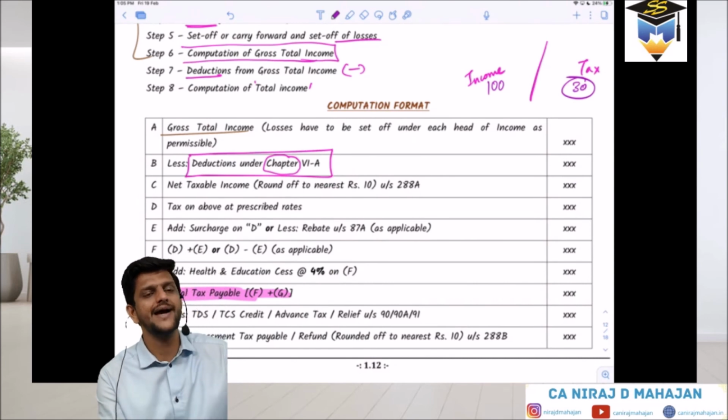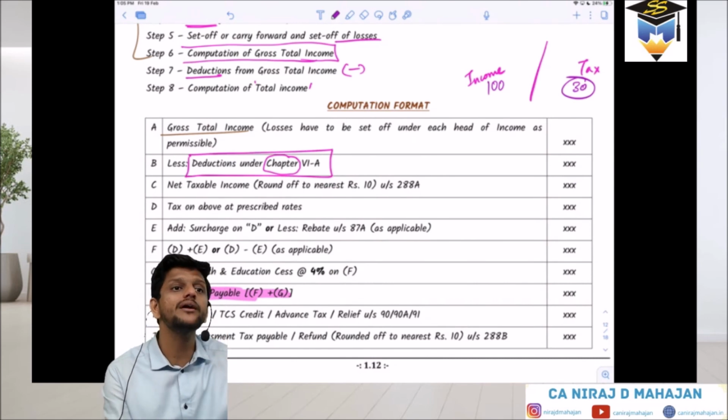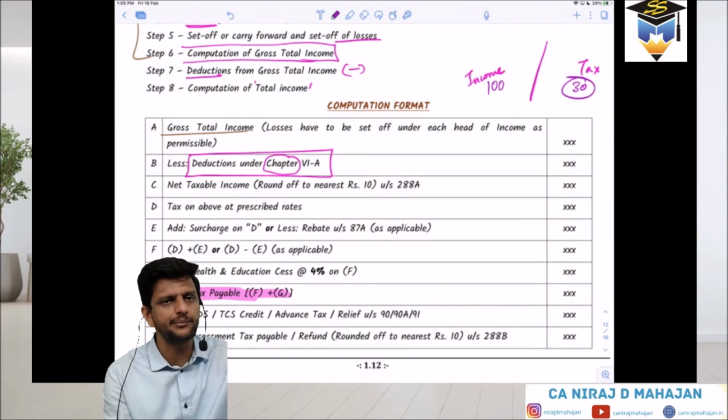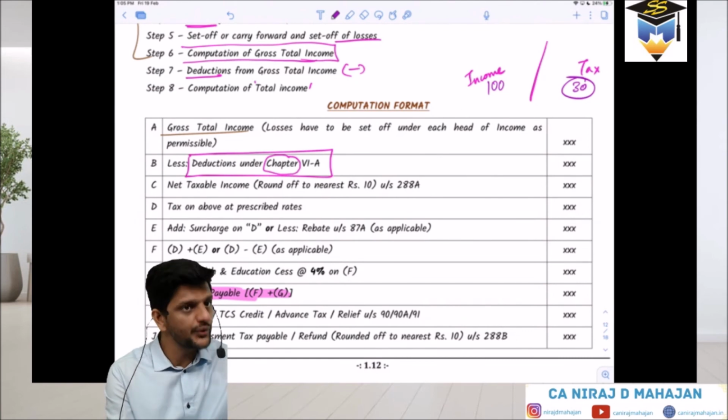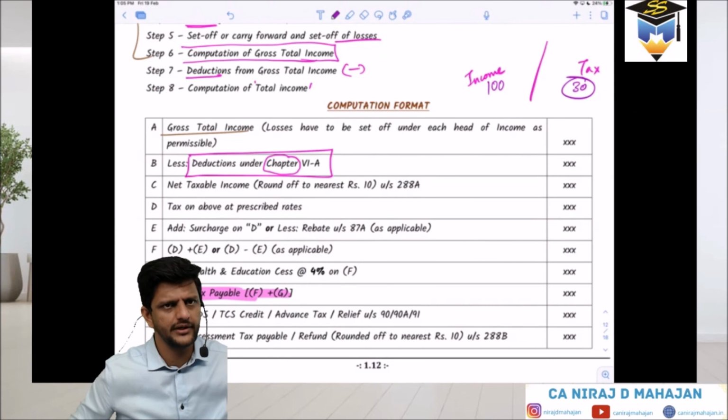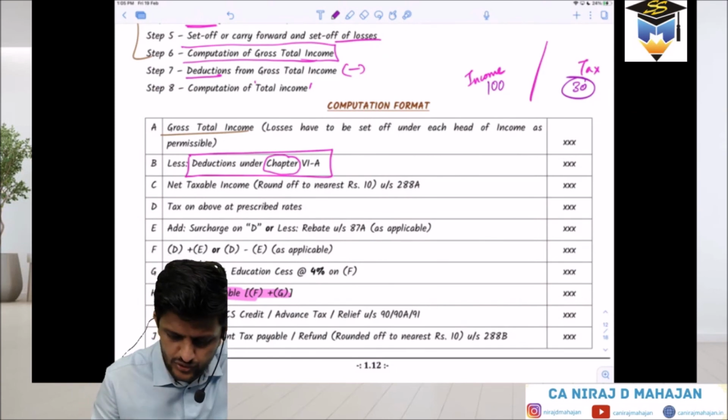So again, in income tax, we have a chapter which talks only about deductions from the gross total income. Understood here? Whatever sections are given in Chapter 6A will allow you to reduce your gross total income legally. Again, that is a separate chapter in our syllabus also.